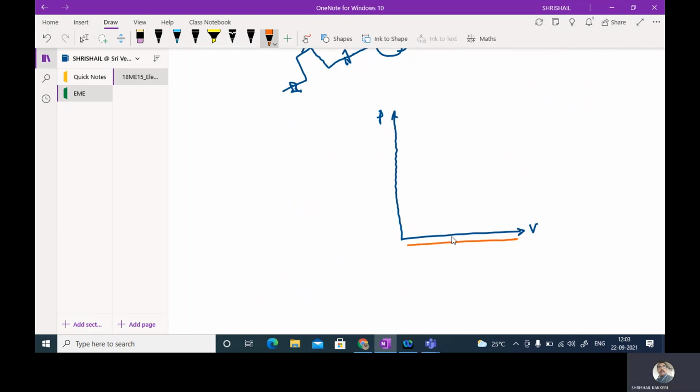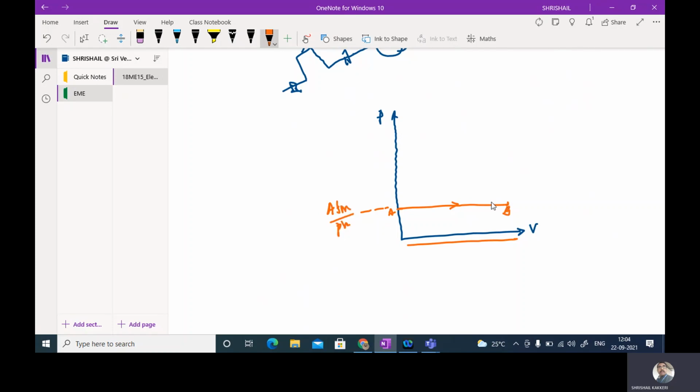Now, during this suction stroke, the fresh air and fuel mixture will enter the engine cylinder. This is called the suction stroke. Say it is A to B. It happens approximately at atmospheric pressure.